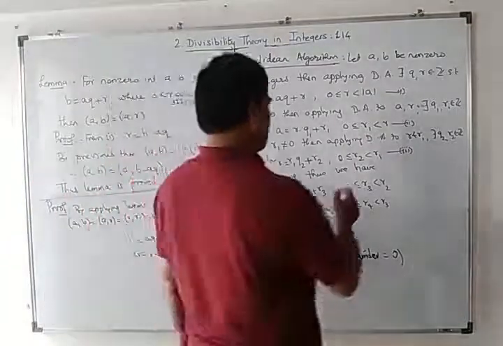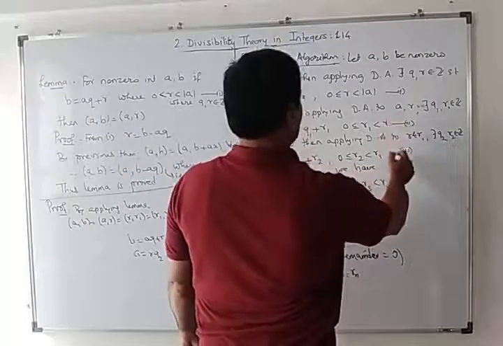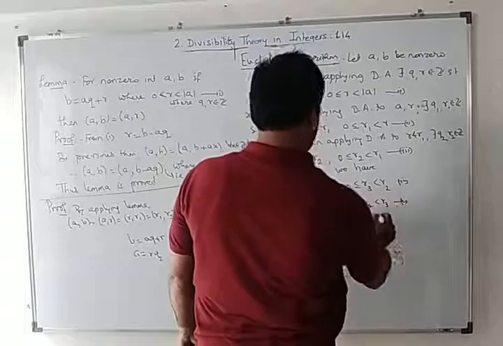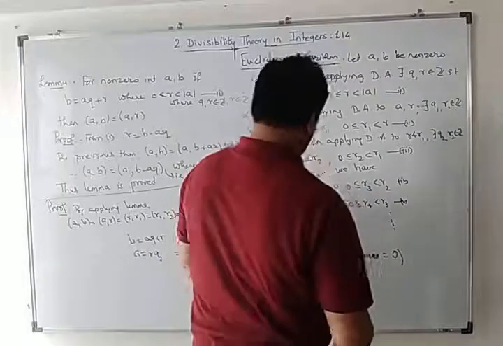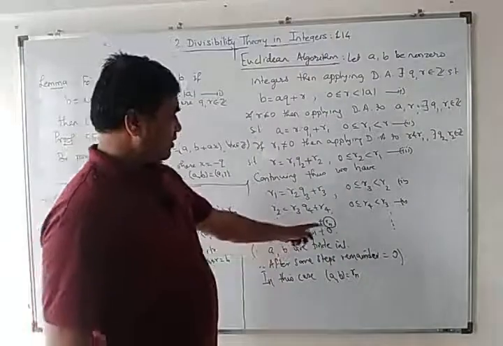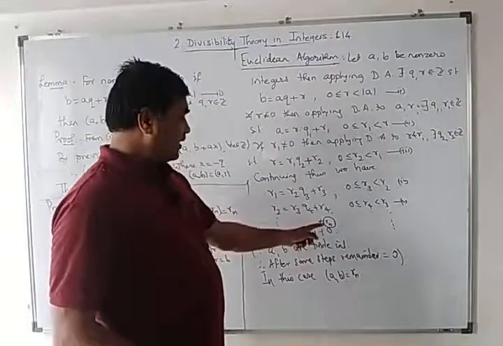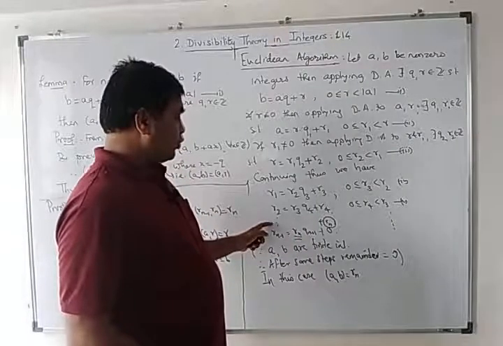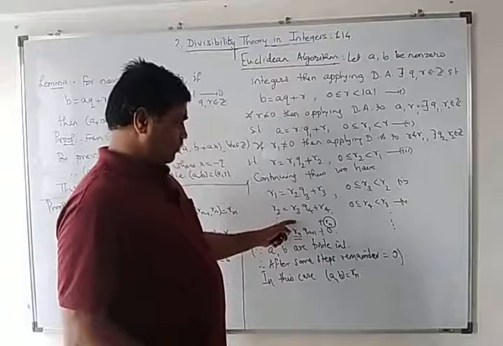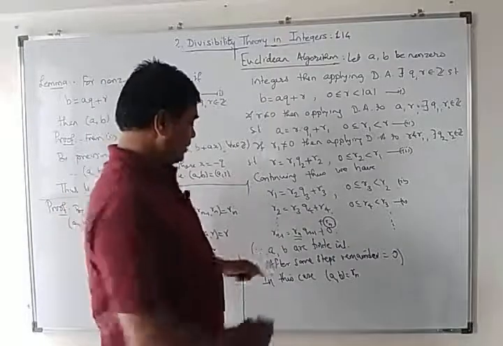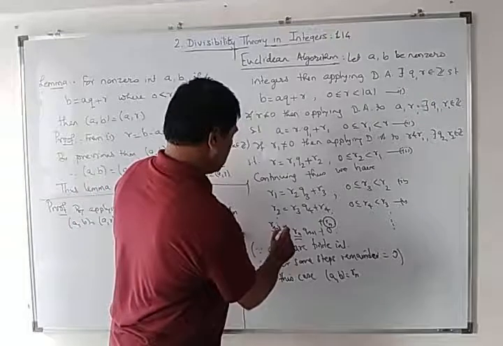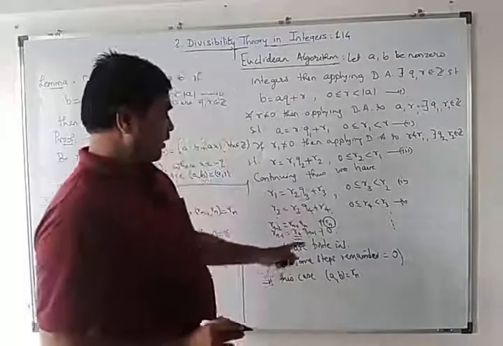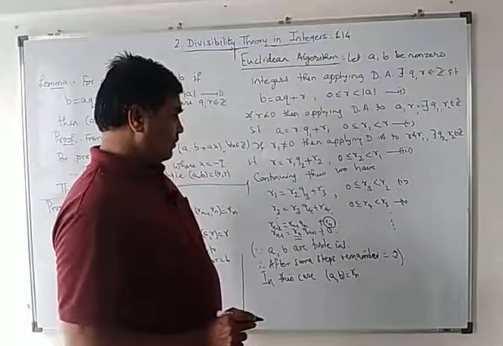If I give numbering for those 1, 2, 3, this is 4 and so on, 5 and so on, if I give these numbers. So from last equation, second last equation, I can write Rn in terms of Rn minus 2, Rn minus 1. Rn minus 2 is equal to Rn minus 1 Qn plus Rn. I will get this, right.